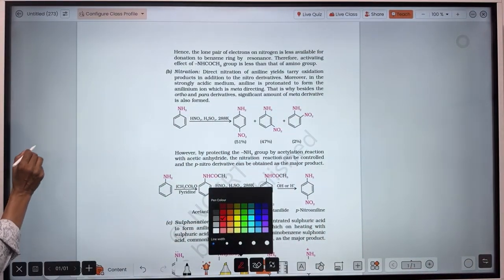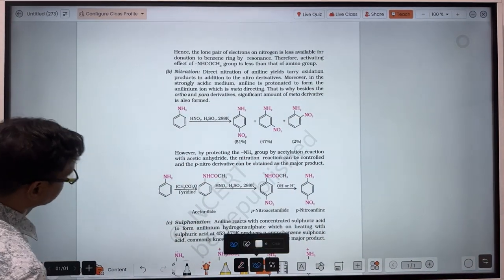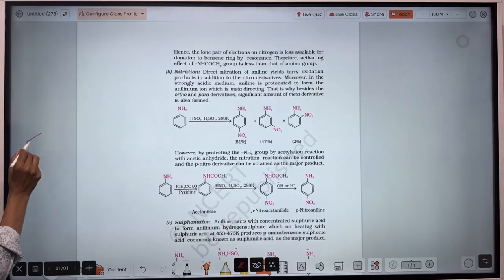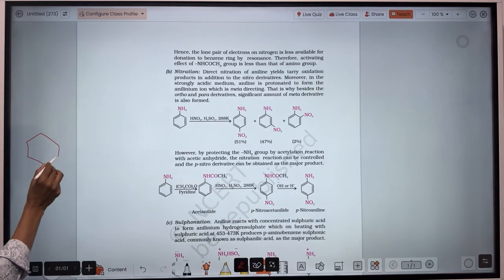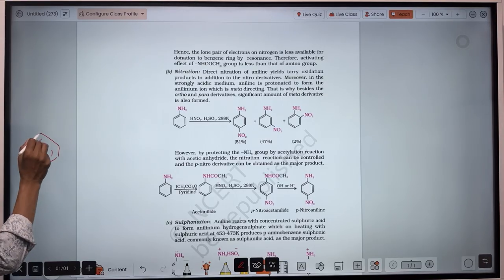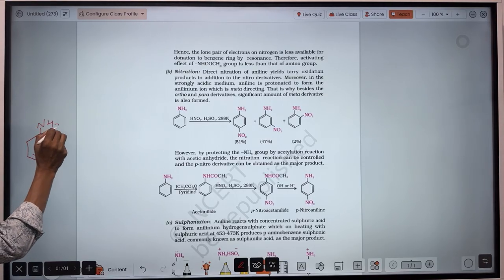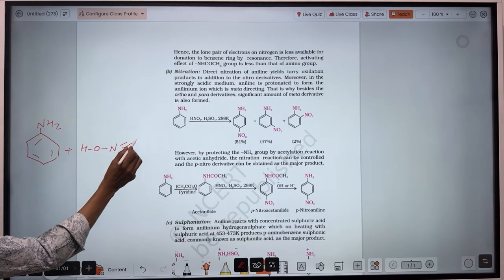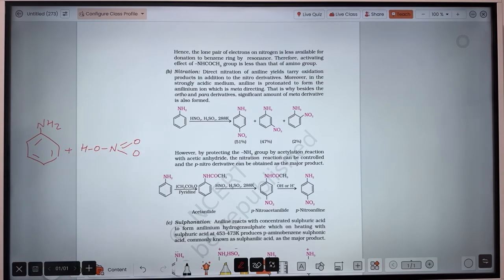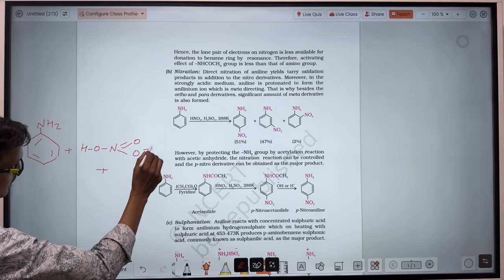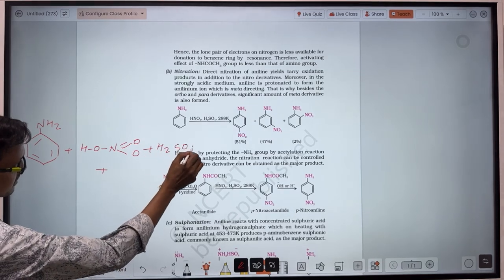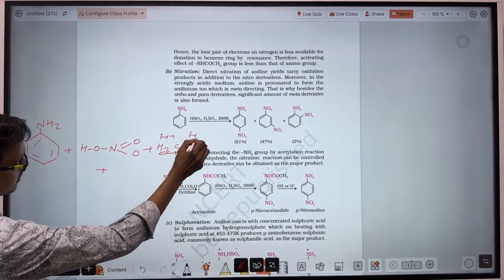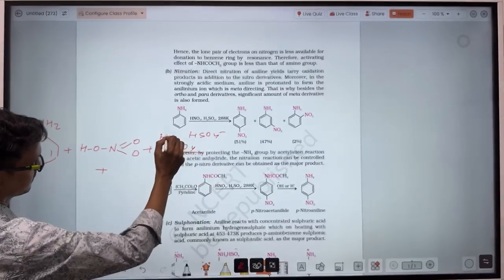Because when you react aniline with HNO3 and H2SO4, take aniline here, HNO3, and H2SO4. This H2SO4 will dissociate into H plus ion and HSO4 minus.